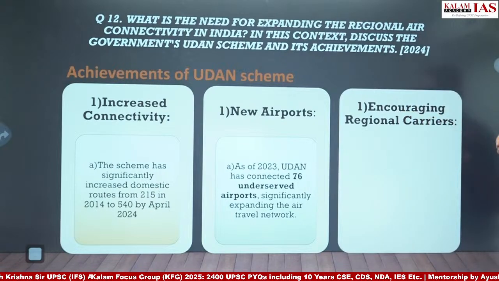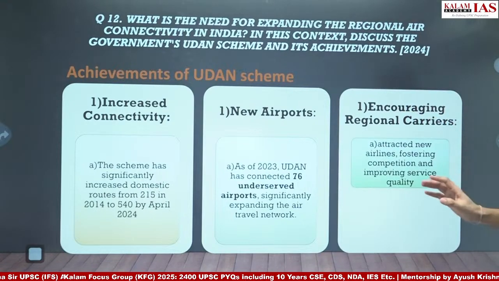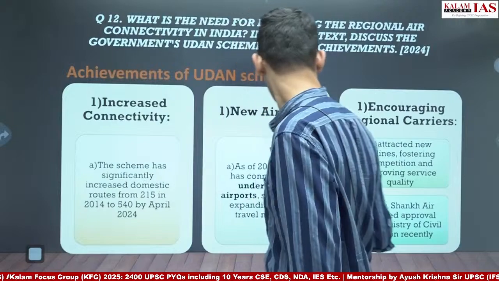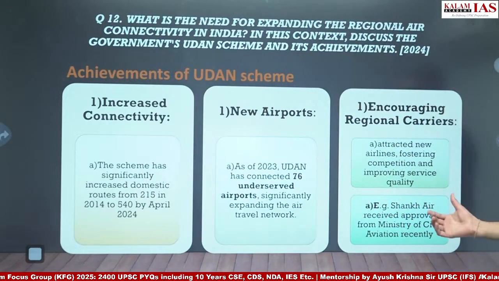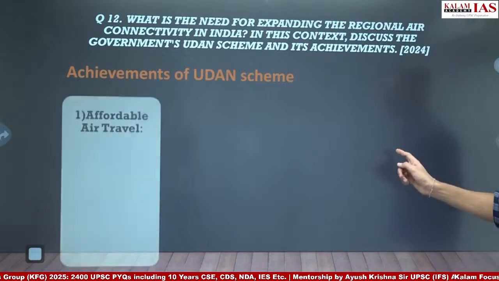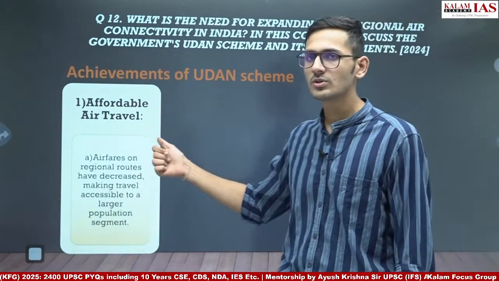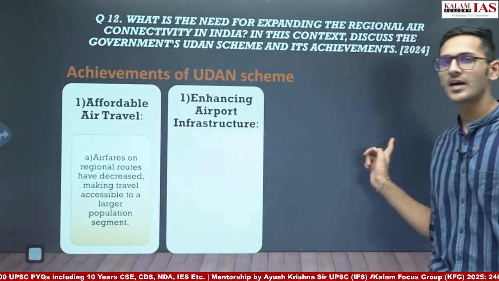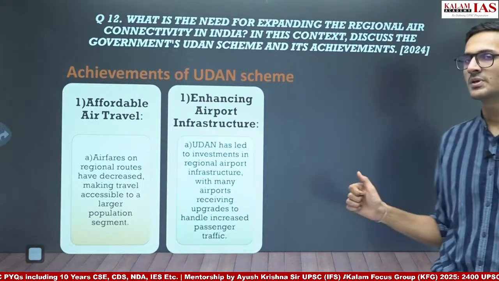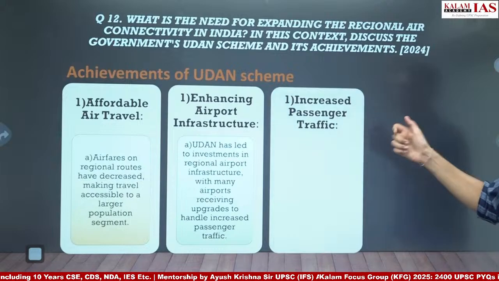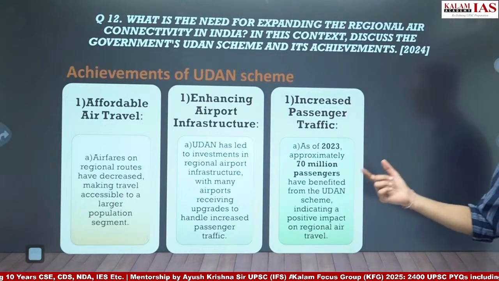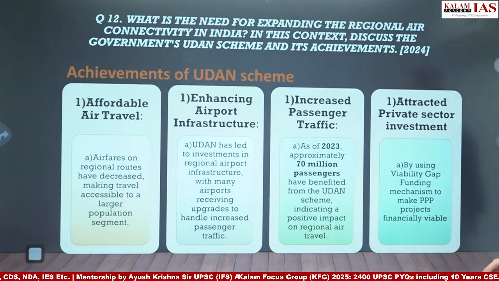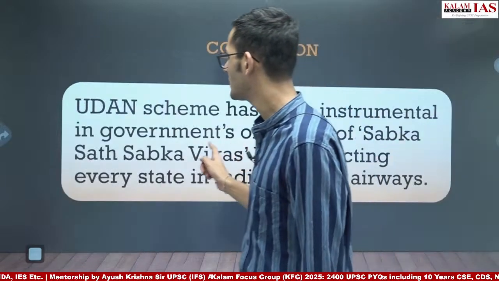It encourages regional carriers. So regional companies also are coming up as a result of the UDAN scheme. For example, Shankh Air recently received the approval of the Ministry of Civil Aviation. Other achievements could be affordable air travel, as we know that the airfares have been capped for a 1 hour flight to 2,500. Next is enhancing airport infrastructure through public-private partnership and viability gap funding, and increased passenger traffic. As of 2023, 70 million passengers have benefited from the UDAN scheme, and attracting private sector investment by using viability gap funding. So these can be the achievements.